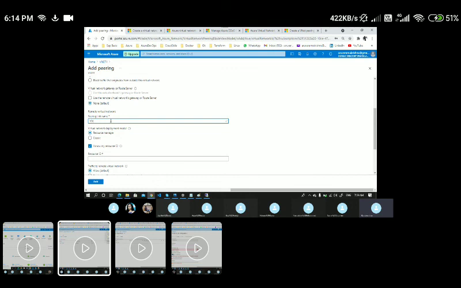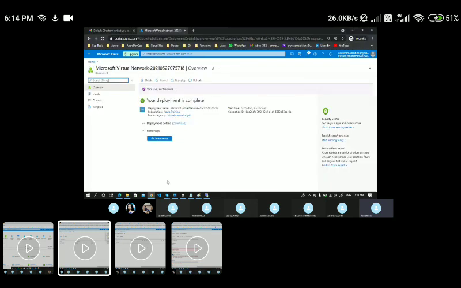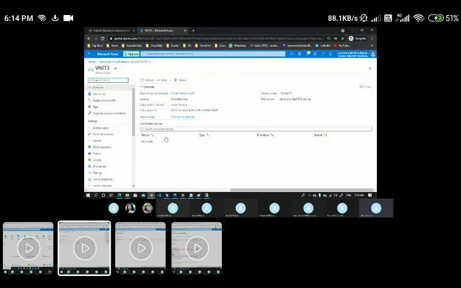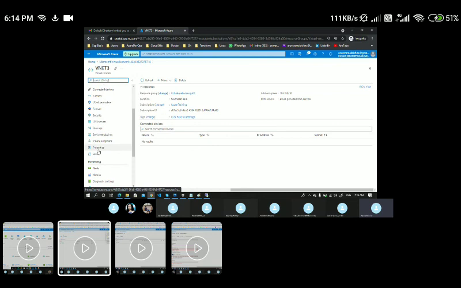You need to give the remote virtual network peering link name also. Let's name it VNet 3 to VNet 1. And here let's pass the resource ID of my remote VNet, which is in a different subscription. I'll go to the resource, this is my VNet 3. Within Azure, if you want to get the resource ID of any resource, you have to go to Properties.